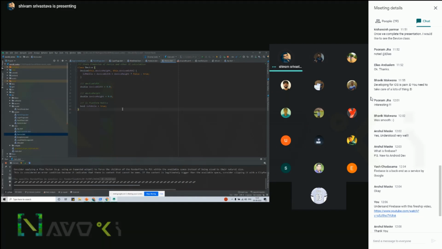This is not something new. In one of the presentations, someone had used a device class, so I just modified it for the mobile part, desktop part, and the web part. What the device class is doing is wrapping all your device information and its constraints, so you can easily put conditions on the UI and the logic.